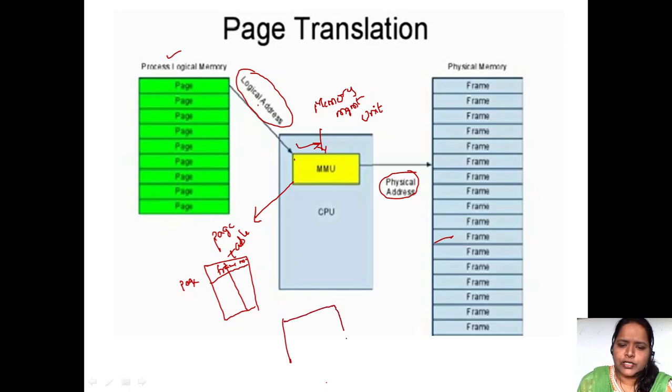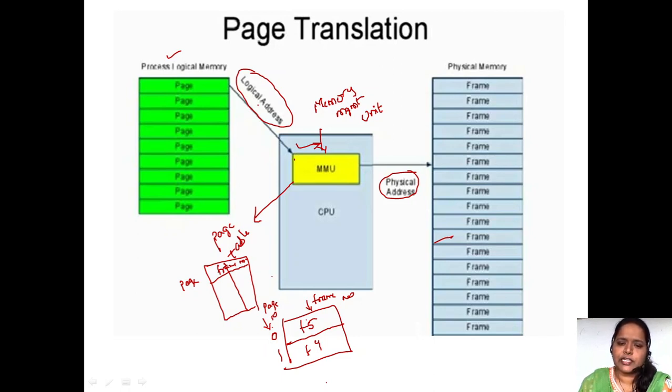So in the page table here we'll have 0 and 1, and here F5 and F4. That means 0 and 1 tell about the page numbers, and F5 and F4 tell about the frame numbers. So this page has been loaded into which frame, that we want to know.